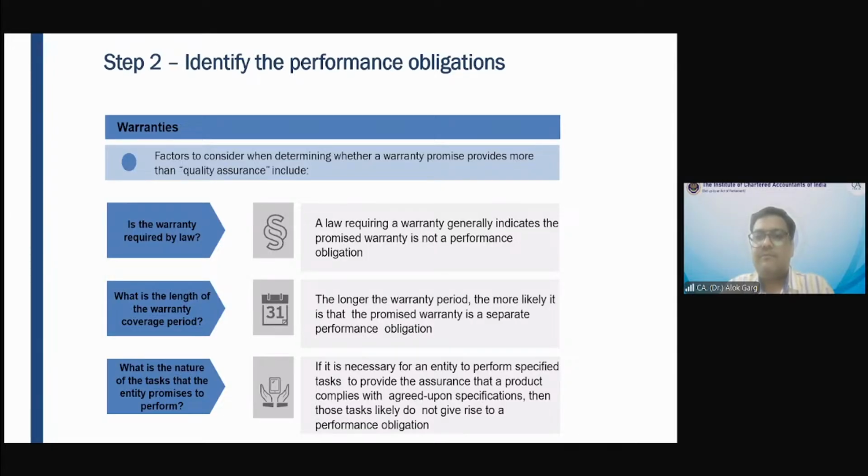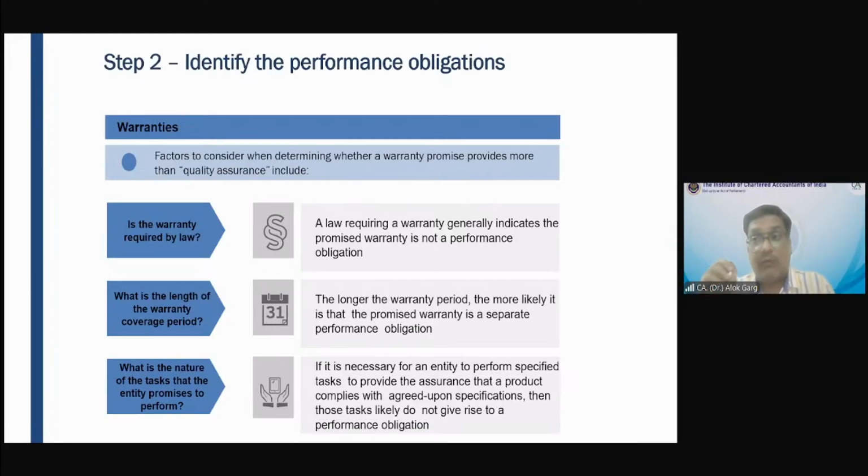24,000. Only 19,000 rupees has to be recognized as revenue because this service type warranty has to be recognized as revenue over the period of the warranty, right? So let's say, skipping this example, you would not have purchased any extended warranty and you have paid 19,000 rupees and you come back with the mobile phone.